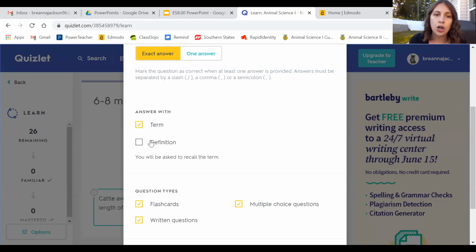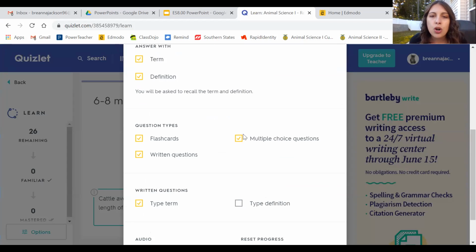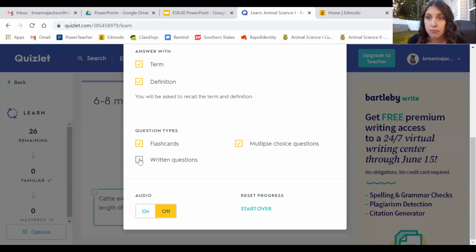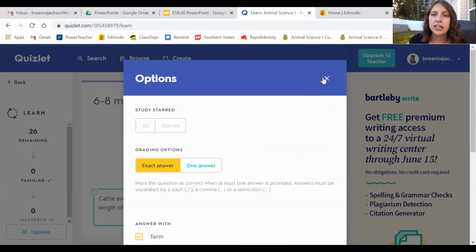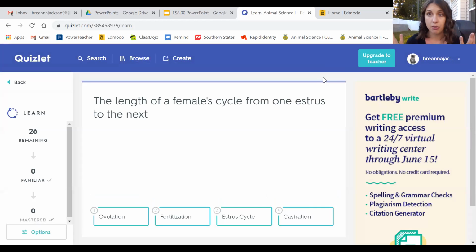You can answer with the term or the definition. Make sure both of these boxes are checked, and then make sure only multiple choice questions are checked. You don't want to write this out or type it out. You don't want to do flashcards because you're not going to learn anything from it. You only want multiple choice questions. If you want audio on, you can turn it on; if you don't, you can turn it off. It doesn't really matter. Then you exit out and it will automatically save your progress.